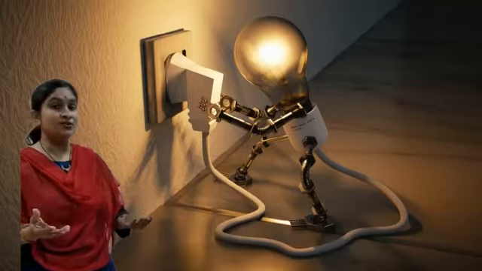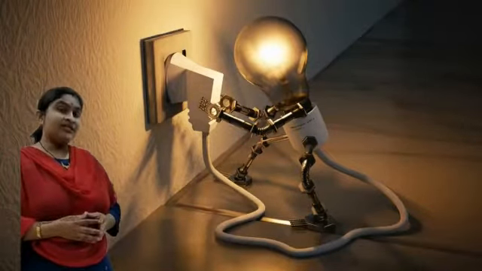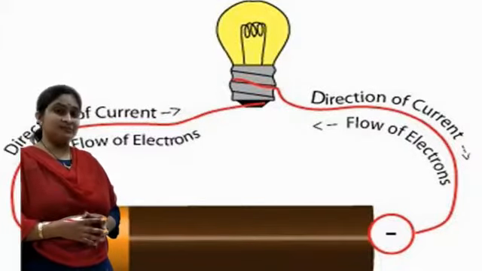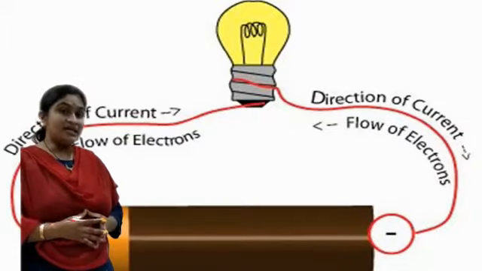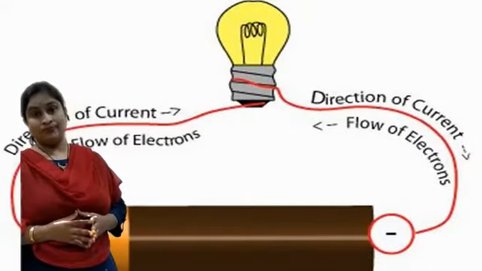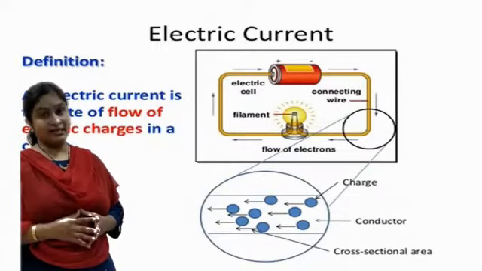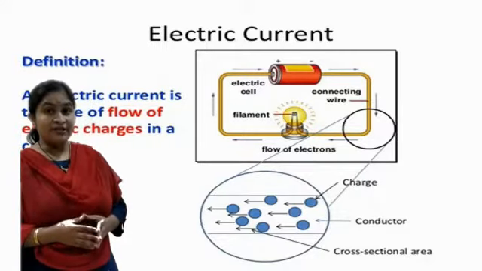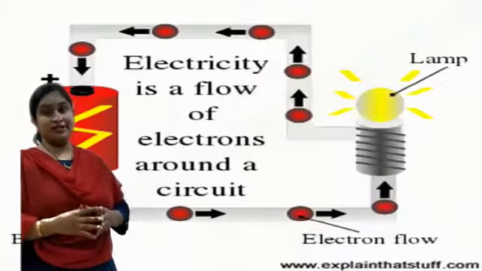Now what is Q? Just now we said that Q is nothing but the charge. Therefore the formula we have is Q by T, which is nothing but current. What is the unit? Yes, charge we measure in coulomb. Therefore what is the unit of current? Coulomb per second, or the other unit for electric current is ampere, which is the rate of flow of charge per unit time.